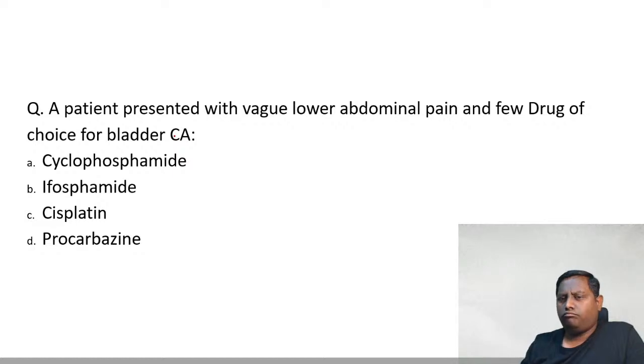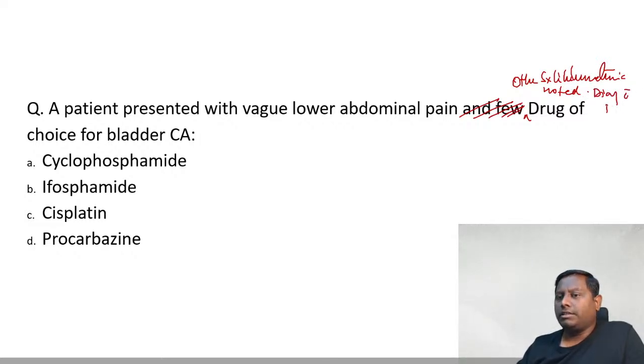Next one, in a patient with vague lower abdominal pain, drug of choice for bladder cancer. Other symptoms like hematuria were noted. Actually, I missed typing this full case, I guess it somehow got deleted, so please write it down. The question is: a patient presented with a vague lower abdominal pain and other symptoms like hematuria were noted, and it was diagnosed as bladder cancer.